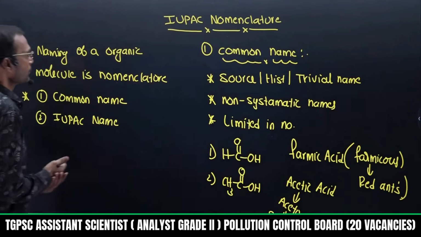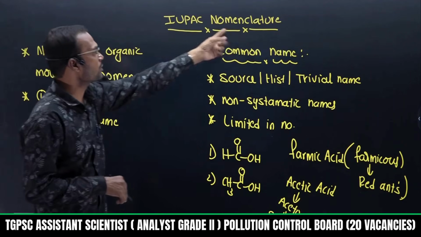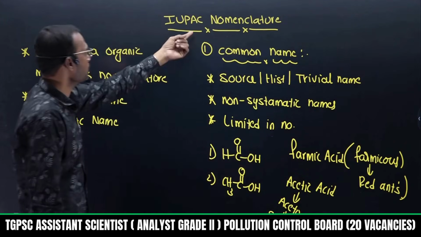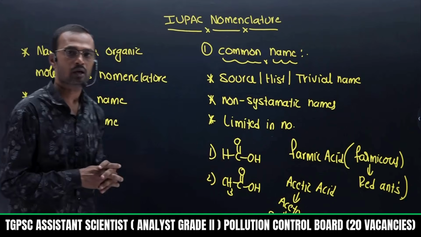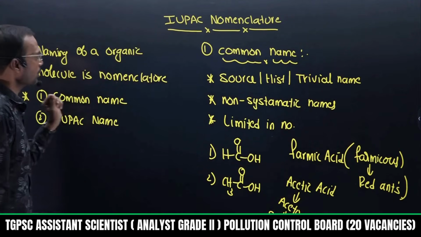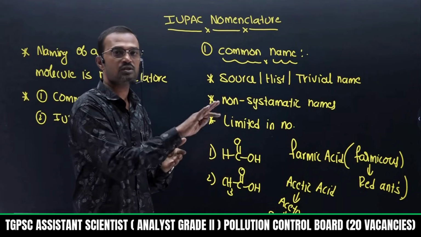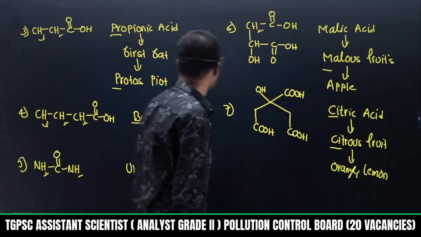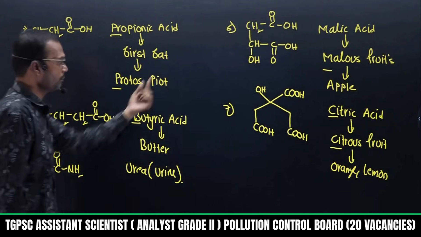Generally we would put the heading directly as IUPAC nomenclature, but first I would like to start with what nomenclature is. Nomenclature is the general rule used to give names to organic molecules. Naming of organic molecules is called nomenclature. Nomenclature is generally of two types: common name and IUPAC name. First we are discussing common names. A common name tells where an organic molecule was extracted from and its previous history. A few examples I will explain: formic acid, acetic acid, then propionic acid or propanoic acid, then butyric acid, urea, malic acid and citric acid.